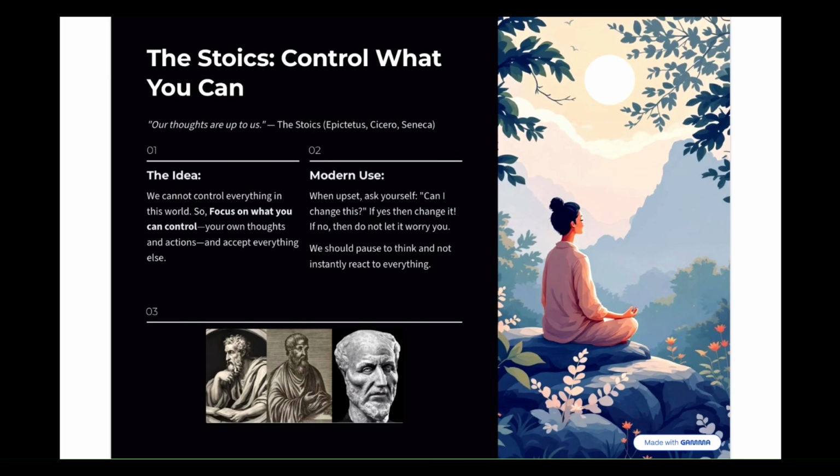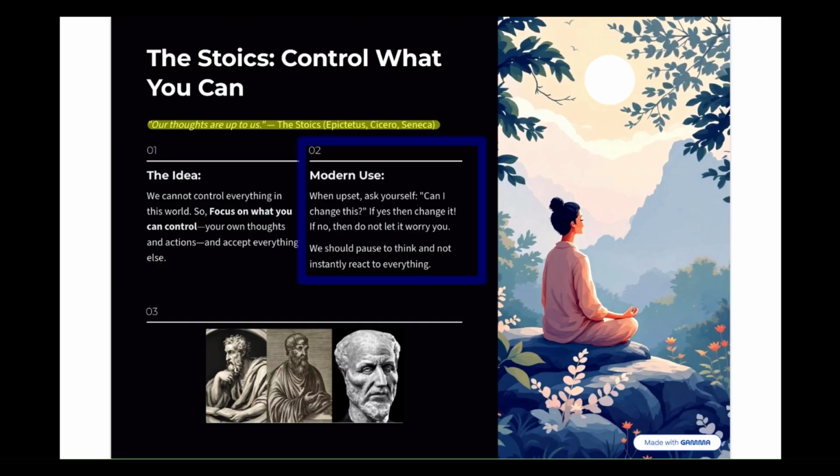So our last three ancient Greek philosophers are all part of the same group called the Stoics. And the Stoics believe that our thoughts are up to us. And they include Epictetus, Cicero, and Seneca. Their idea is that we cannot control everything in this world. So we can focus on what we can control, our thoughts and our actions. And if we cannot control something, just accept it.